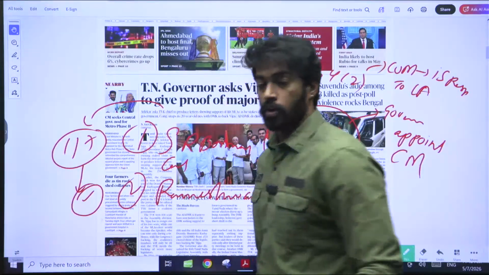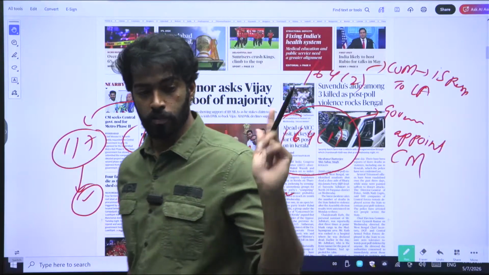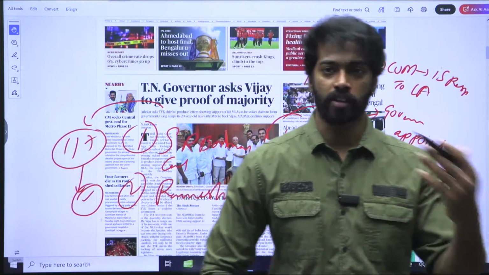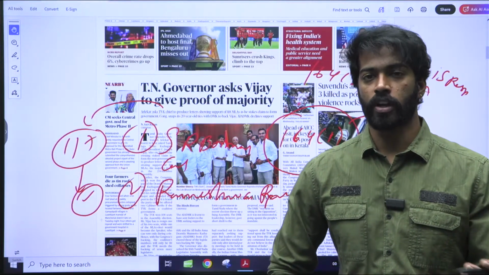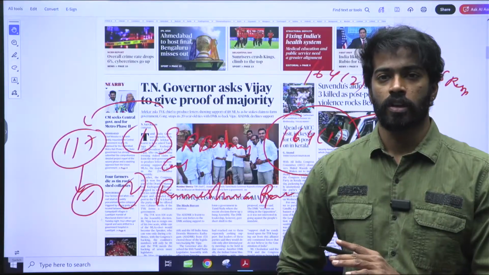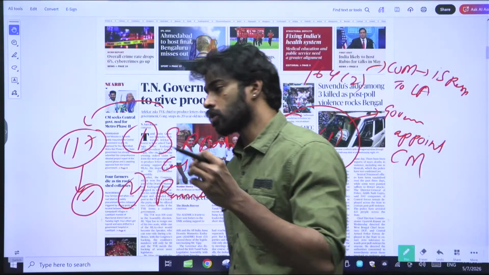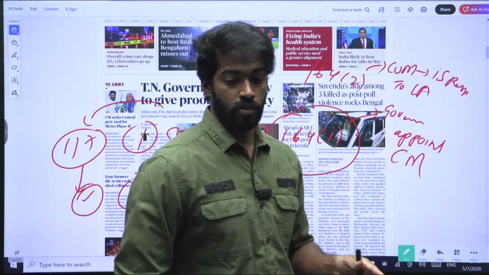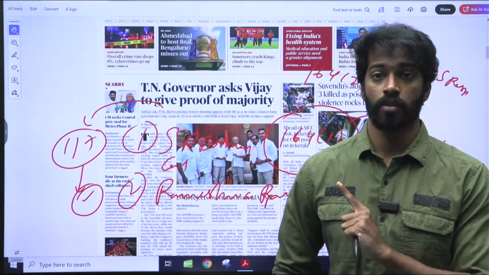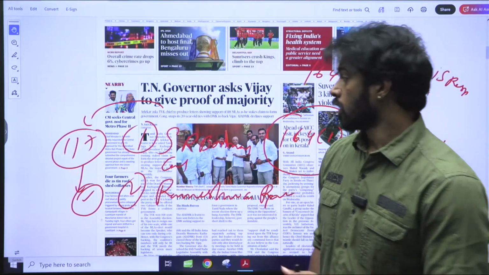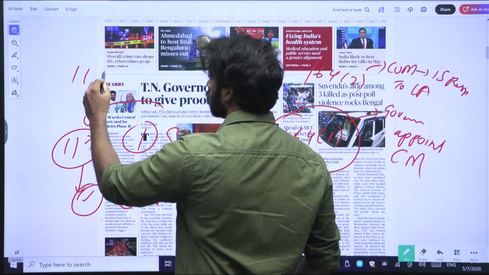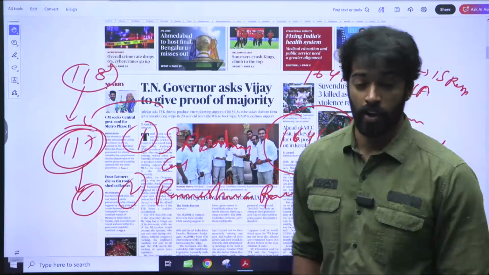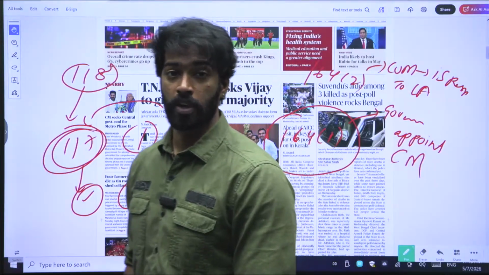Okay, and who conducts the floor test? It's not the governor; it is the speaker. At the end of the day, who is asking the people whether they are voting or not? That is the speaker. And we all know that according to the rules of the constitution, the speaker does not vote in the first instance. Speaker only votes in the case of a tie. So that is why instead of 118 we have 117 votes. So 117 votes is the majority that Vijay actually needs for becoming a CM.